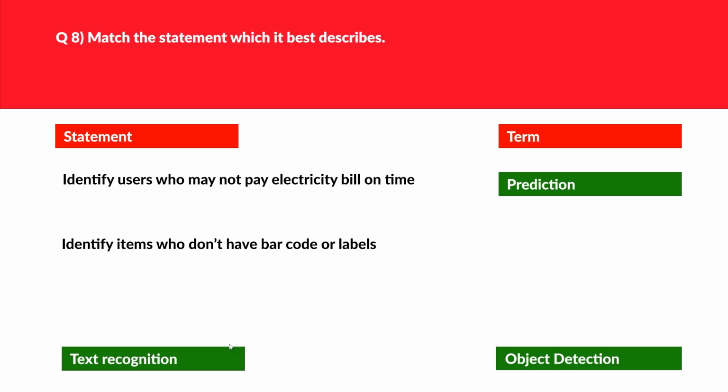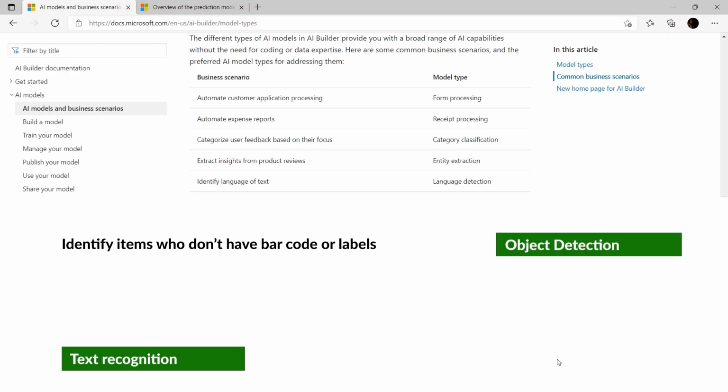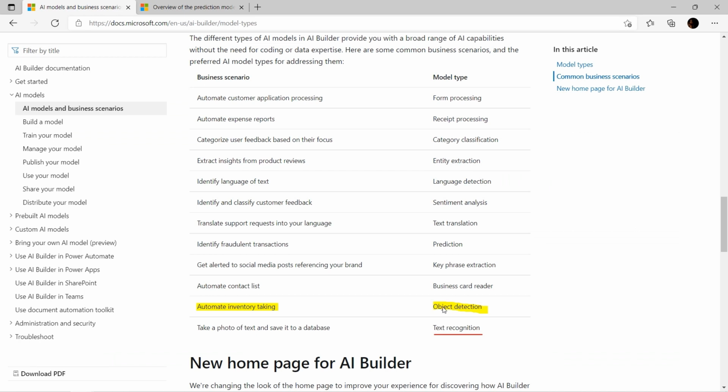Between text recognition and object detection, we need to choose one. Text recognition extracts words from documents and images. As per the question, there is no mention of documents or images. Instead, there is a product item, or we can say the product. Hence object detection fits better as it can identify the product or item. We'll move this here, and if you look at the official documentation as well, object detection helps to automate